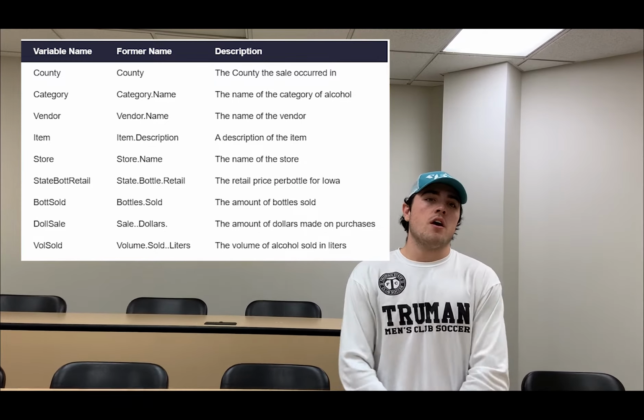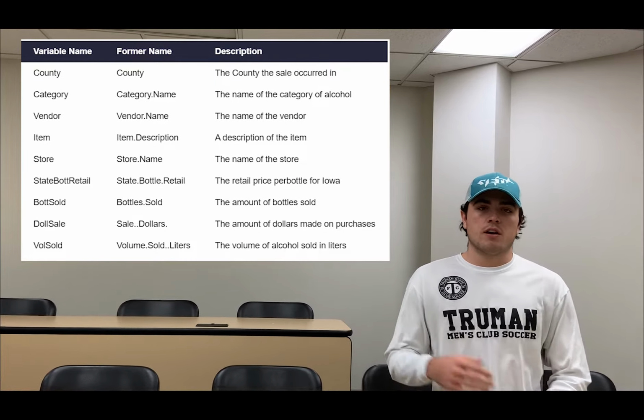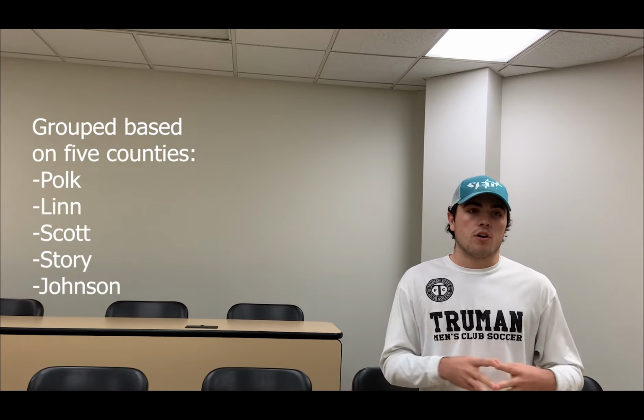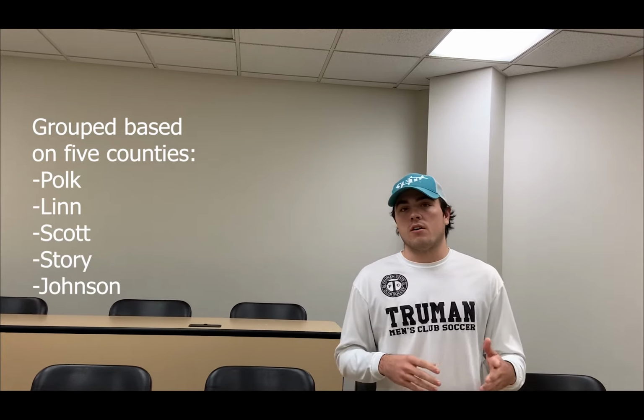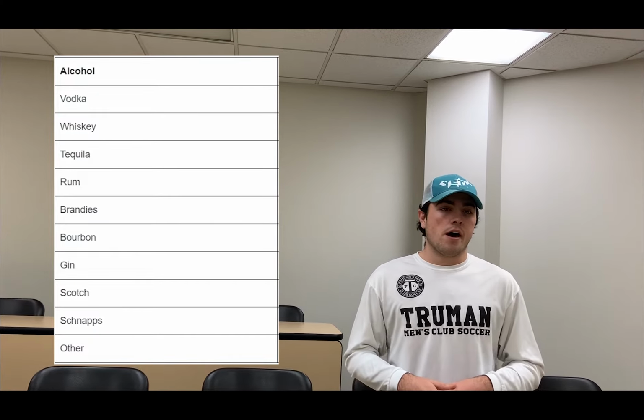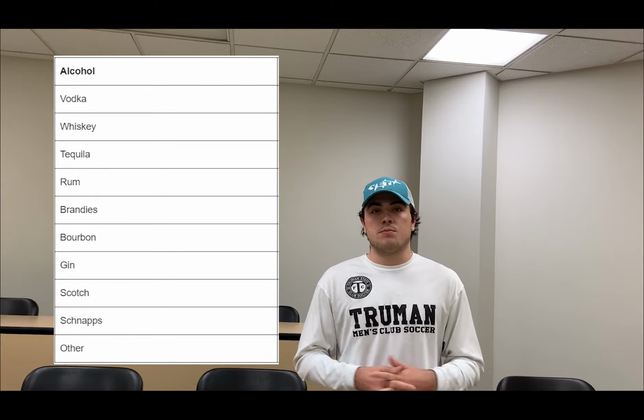After that, we used levels to check all the variables to see where all the duplicates were or where all the different kinds of categories were. And then we grouped those together, and along with that, we categorized the alcohol with all the different brand names into these different categories. After that, we exported it to a clean CSV to further explore our project.